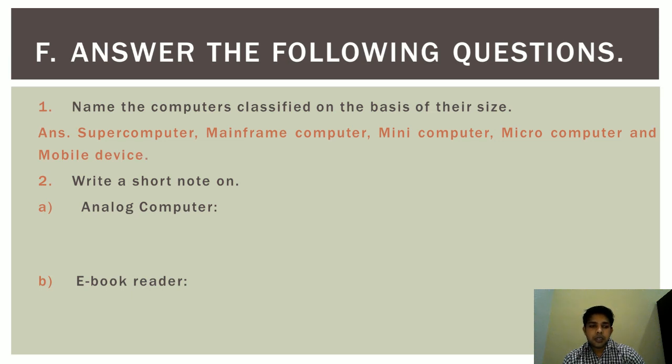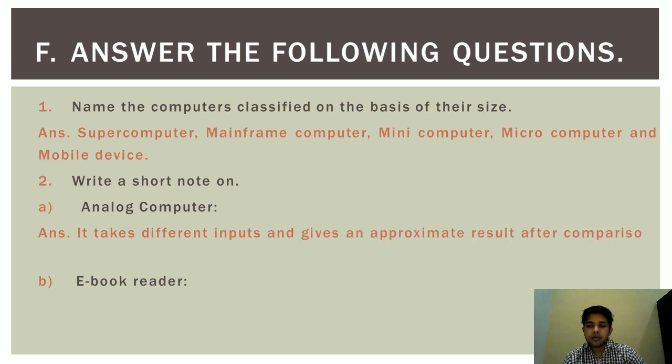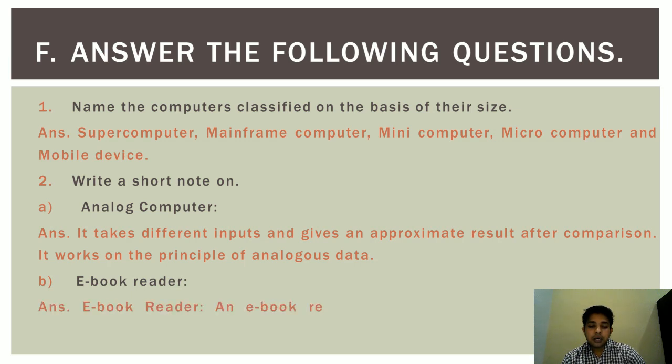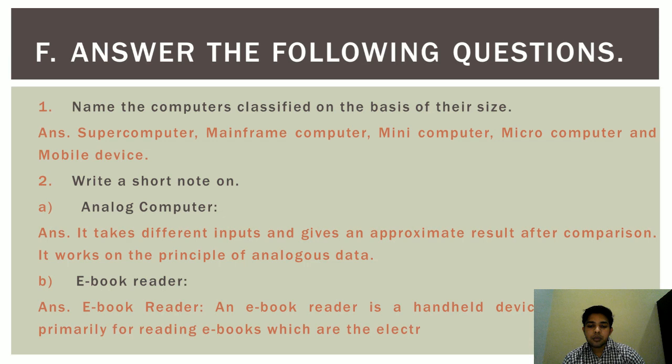Question number 2 is write a short note on analog computer and e-book reader. Now we are writing answer for analog computer. It takes different inputs and gives an approximate result after comparison. It works on the principle of analogous data. E-book reader. An e-book reader is a handheld device that is used primarily for reading e-books, which are electronic versions of printed books.